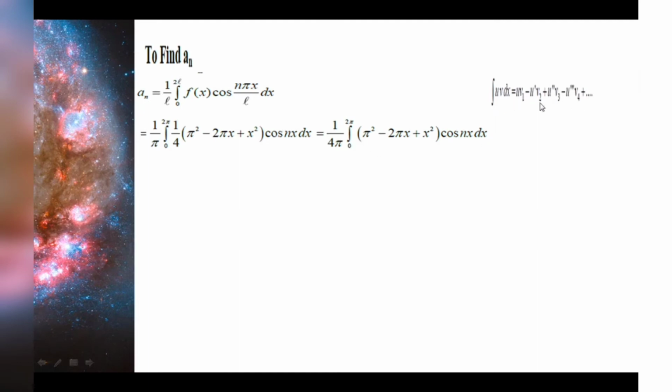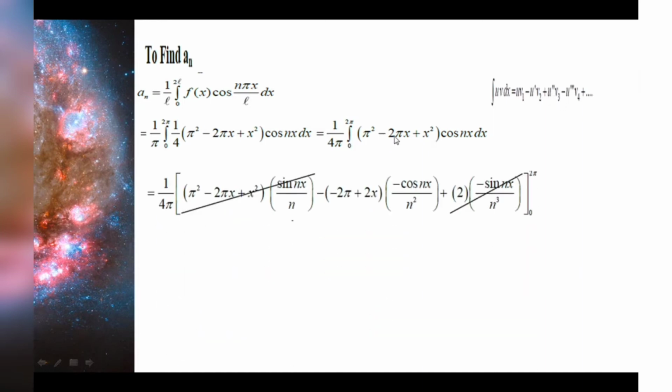Now let's go to the formula u v1 minus u dash v2 plus u double dash v3 and so on. So here u is nothing but pi squared minus 2 pi x plus x squared, and integration of cos nx dx is sin nx by n. Minus, the minus is due to this formula. Differentiation of this is minus 2 pi plus 2x, and integration of this is minus cos nx by n. Already you have an n, so it is n squared. Differentiation of this particular term is 2, and integration of this cos nx is sin nx by n. Already you have a minus, so minus n squared into n will give you n cube.